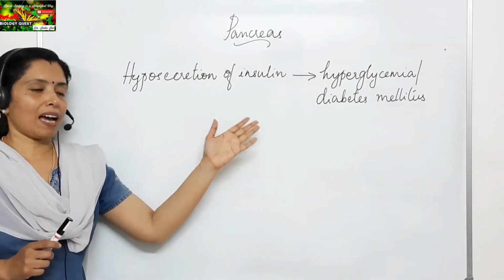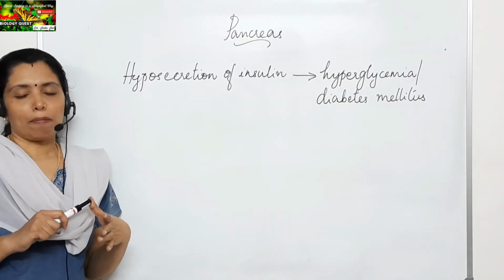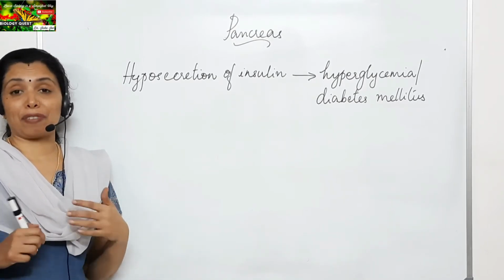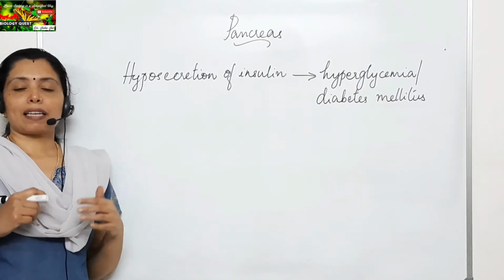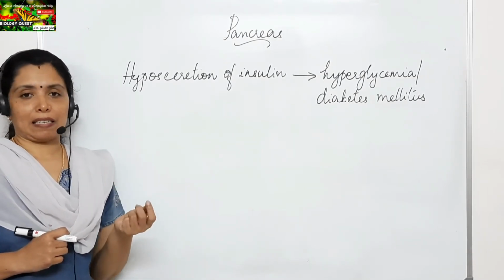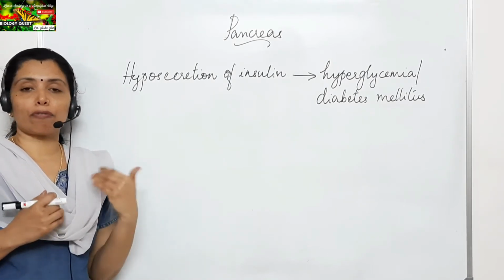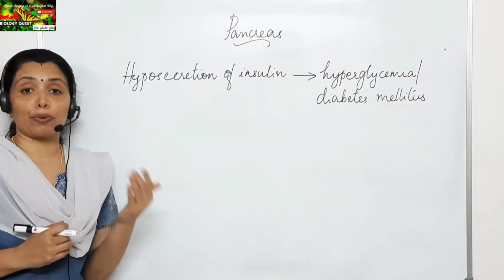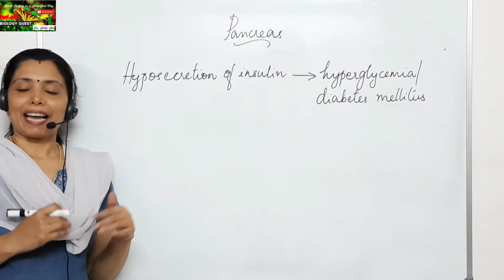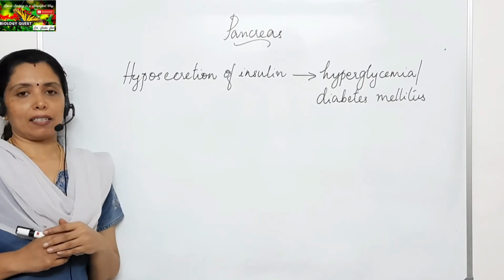Number two, such a person will always feel thirsty, because there is frequent urination, and this urine has an excess amount of glucose in it. As a result of frequent urination, this person often feels thirsty.